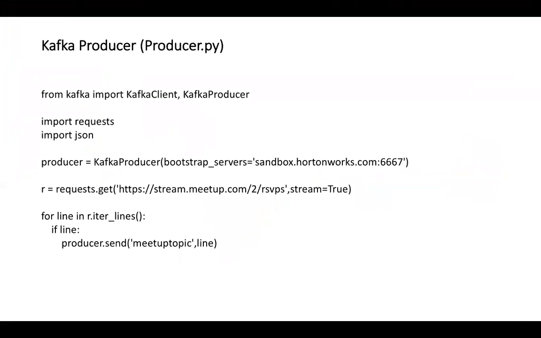So this is the simple Kafka producer that I used. All it does is it does a GET request, and it goes to that particular streaming API and gets the data, and then we pass that data line to line and post it to the Meetup topic of Kafka.